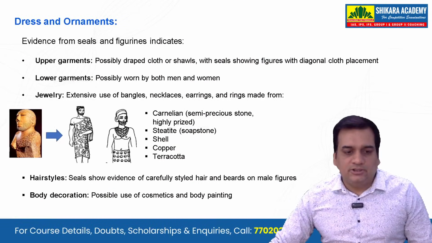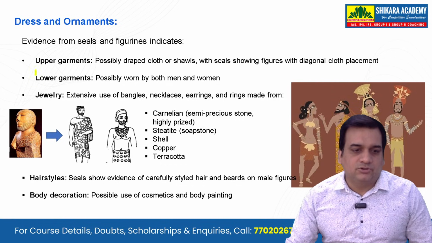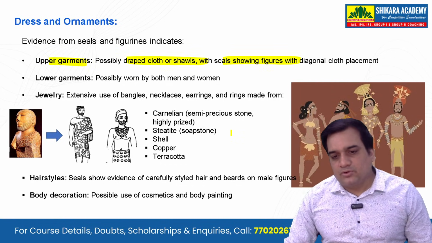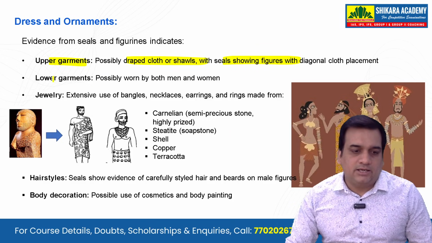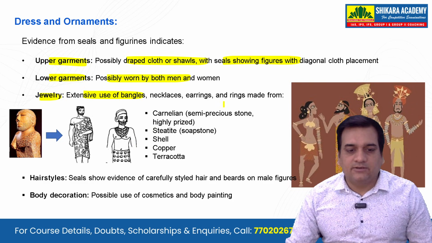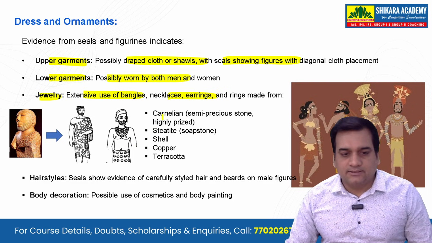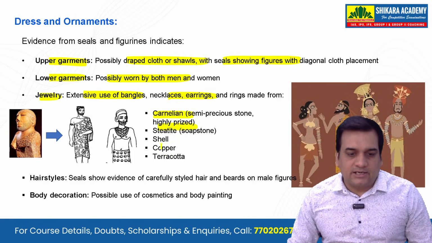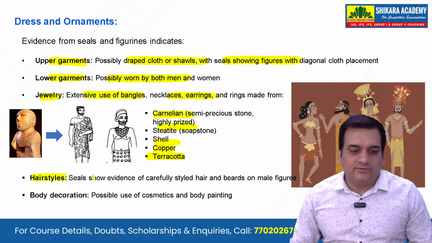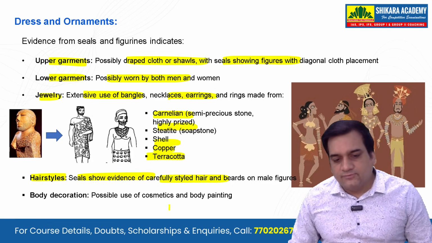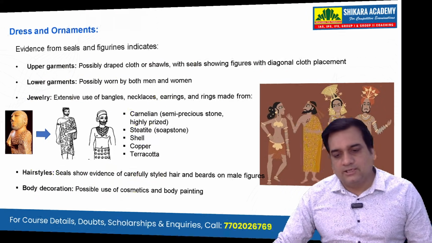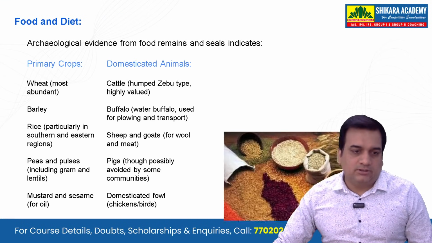Now the dress and the ornaments, if you see how it was, the upper garments possibly draped cloth or shawl, with seals showing figures with a diagonal cloth. The lower garments possibly worn by both men and women. Jewelry, extensive use of bangles, necklaces, earrings. So these were made of carnelian, steatite, shell, copper, terracotta. Hairstyles, if you see, seals show evidence of carefully styled hair, and for body decoration, possibly use of cosmetics, and body painting was there.